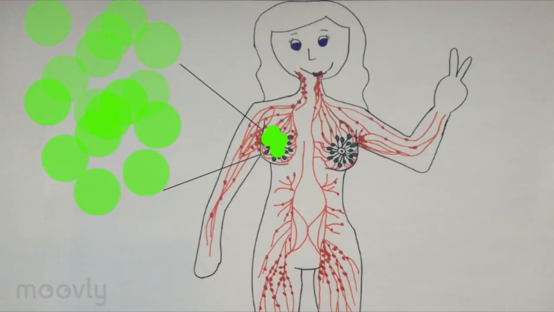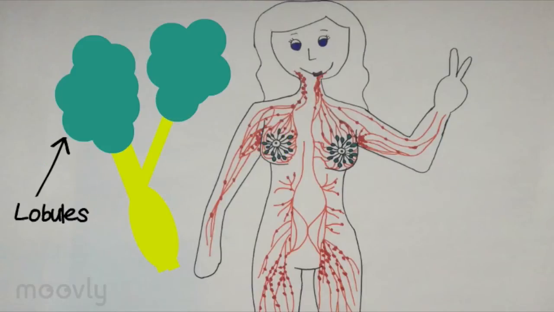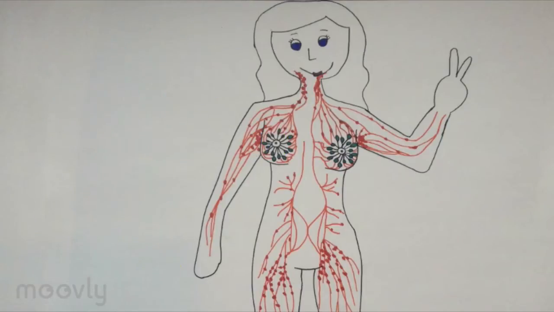This either occurs in the cells of the lobules or ducts. As it progresses, invasive cancer can enter adjacent healthy breast tissue and eventually enter the lymph nodes. If these cancer cells reach the lymph nodes, they can spread to different areas of the body. Non-invasive cancer stays in the tissue where it originated.